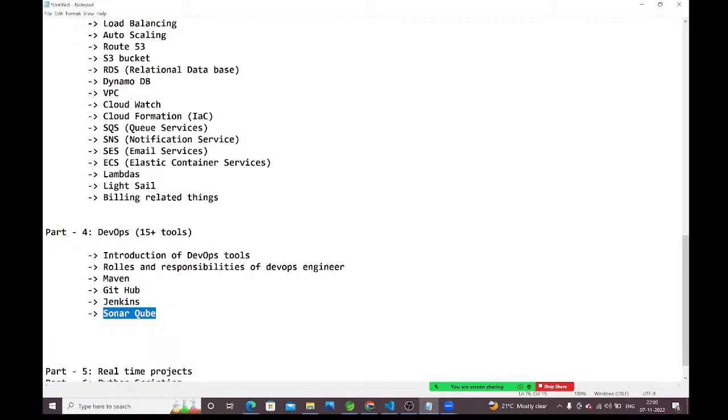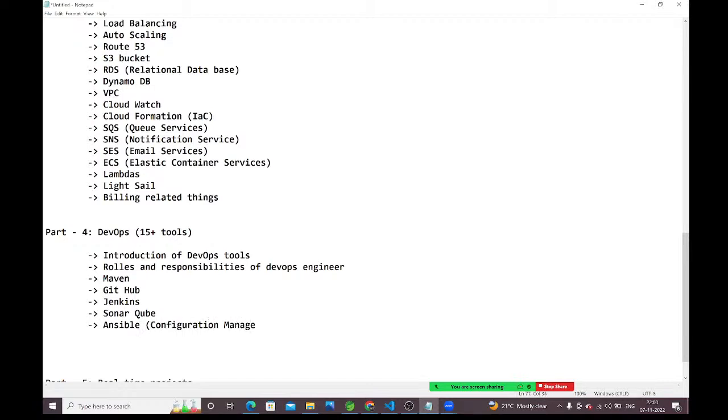That report we need to give to the developers again. They will work on that, guys. We are not responsible to fix the issues. Whatever report SonarQube is generating, we just need to hand over that report to the developers. Developers will work on those issues. As DevOps engineers, we are not going to work on those issues. So next here we are going to discuss Ansible. What is Ansible? Ansible is a configuration management tool.